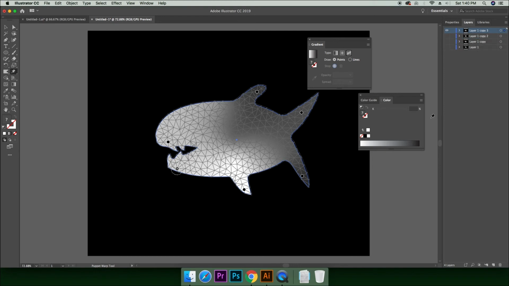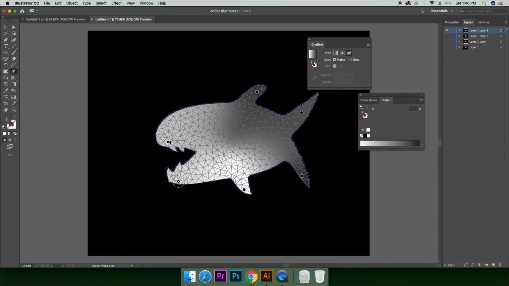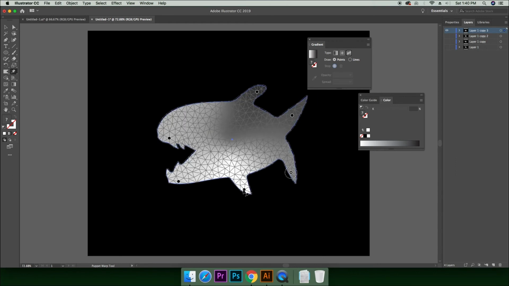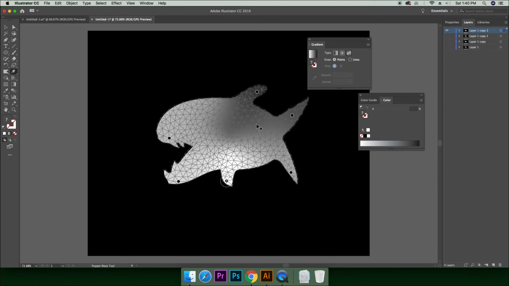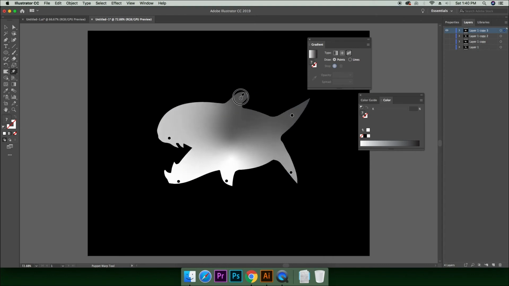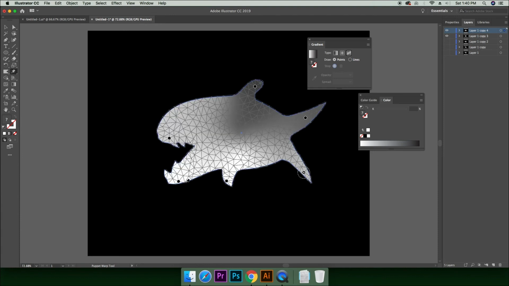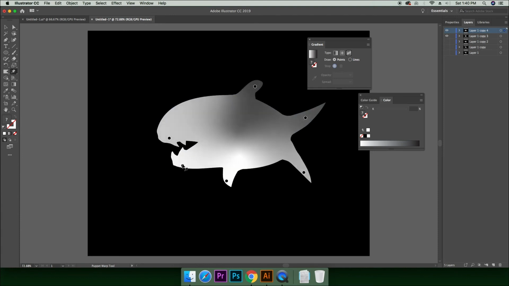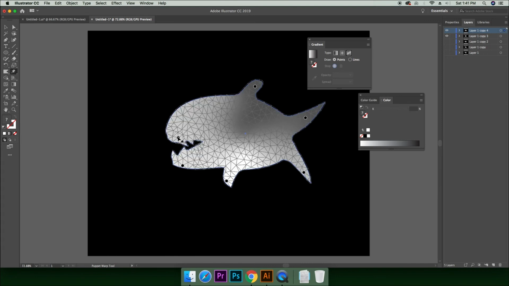Turn off the previous layer. I can simultaneously give motion to the other points. So I have a couple of layers here.